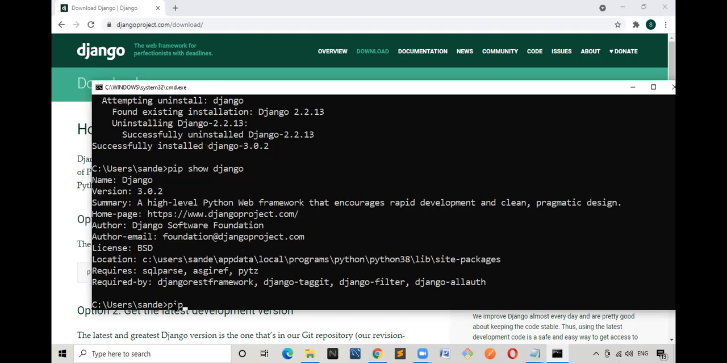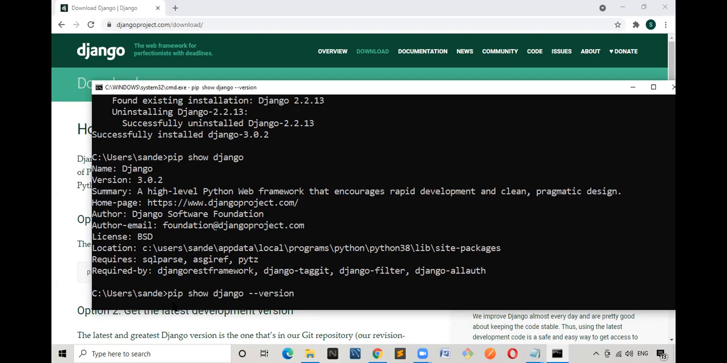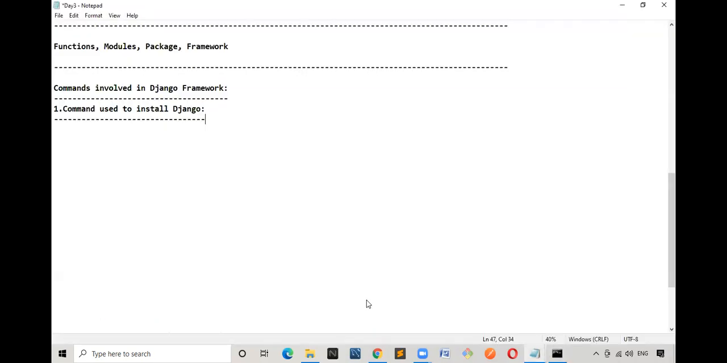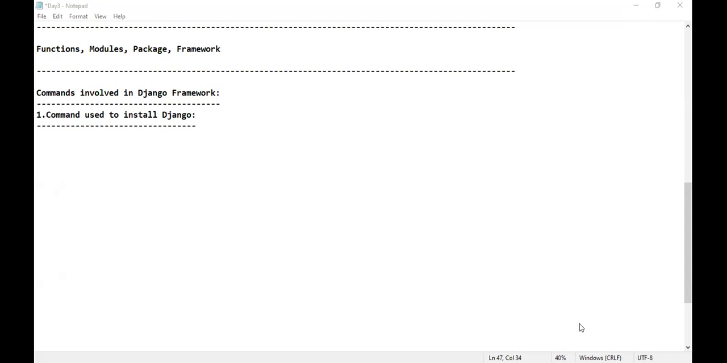Or else you can use this one also. Pip show Django hyphen version. It will display the same answer. See here, same thing, it has been displayed. Is that clear for everyone? How to install Django and how to check the version of Django? Is there any doubt for anyone? Guys, I want a genuine response from your side. Is that clear for everyone? How to install Django and how to see the specific version?